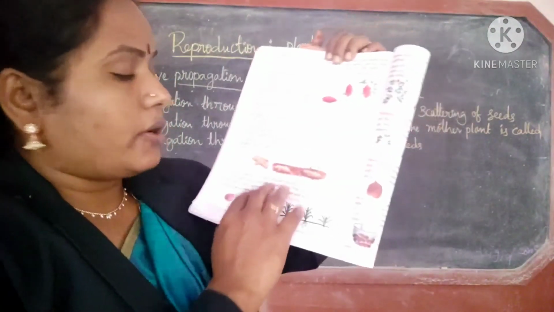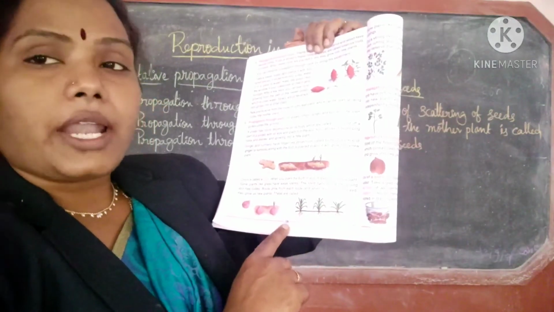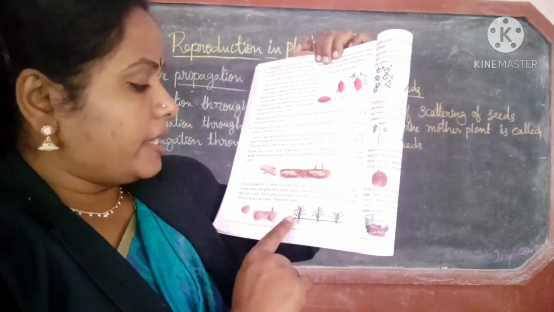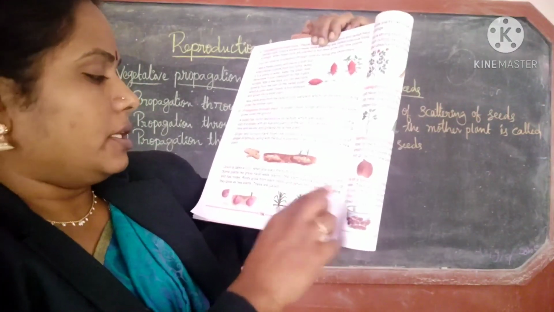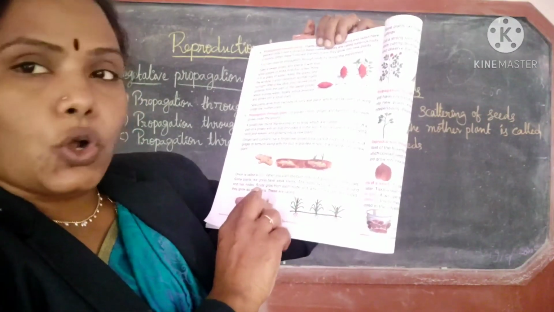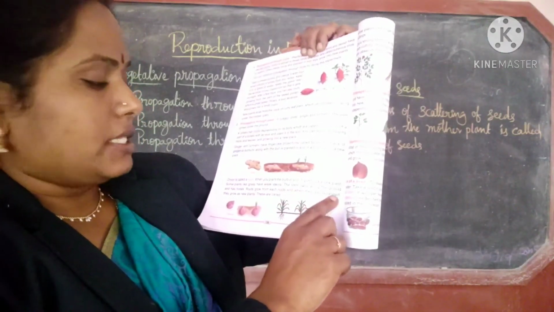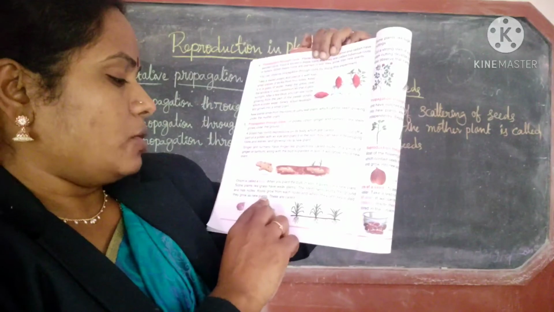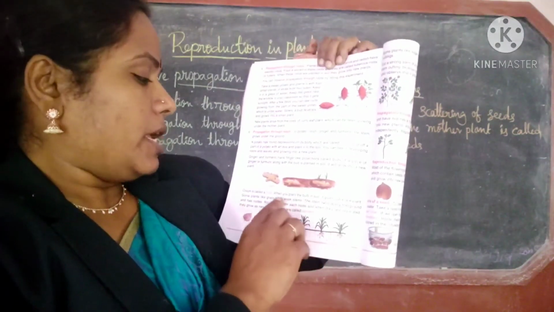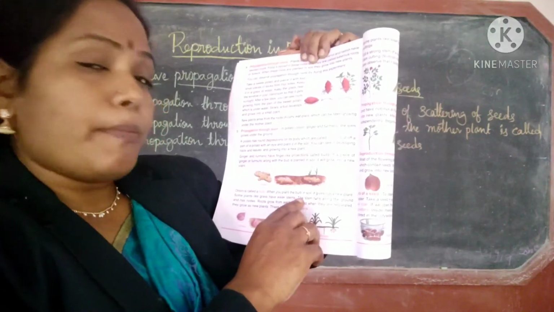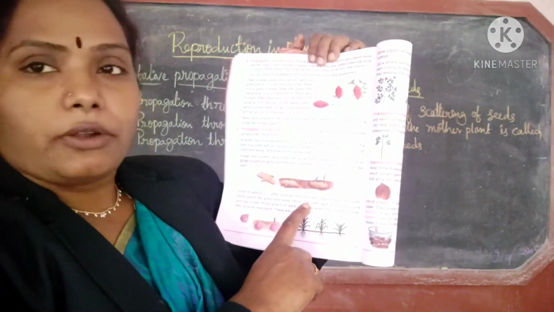For this you have to read the lesson first, then you can understand clearly. Now come to page number 196. Here the stem runs along the ground and has nodes. Roots grow from each node and when they are separated, they grow as a new plant. These are called runners. So from the stem onwards you have to write.